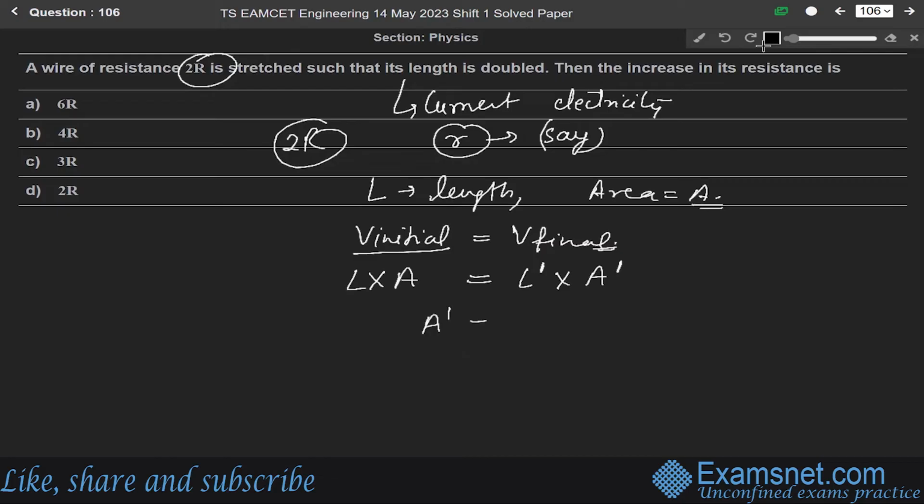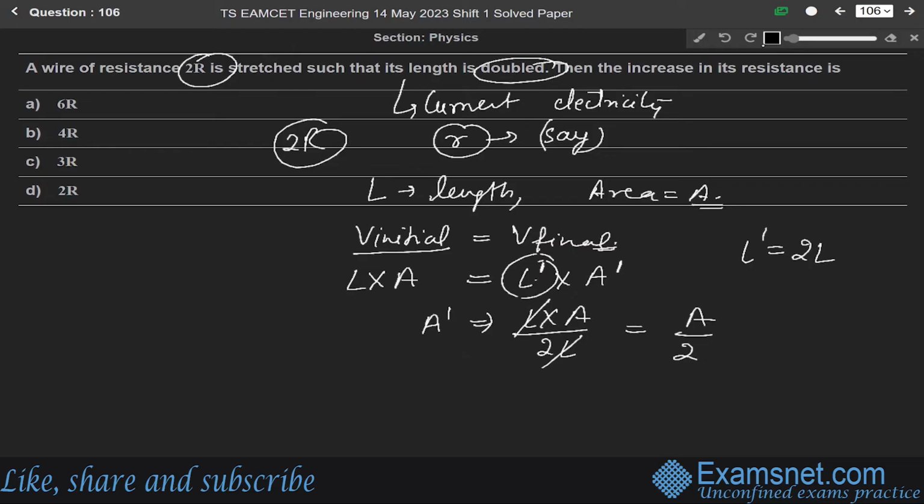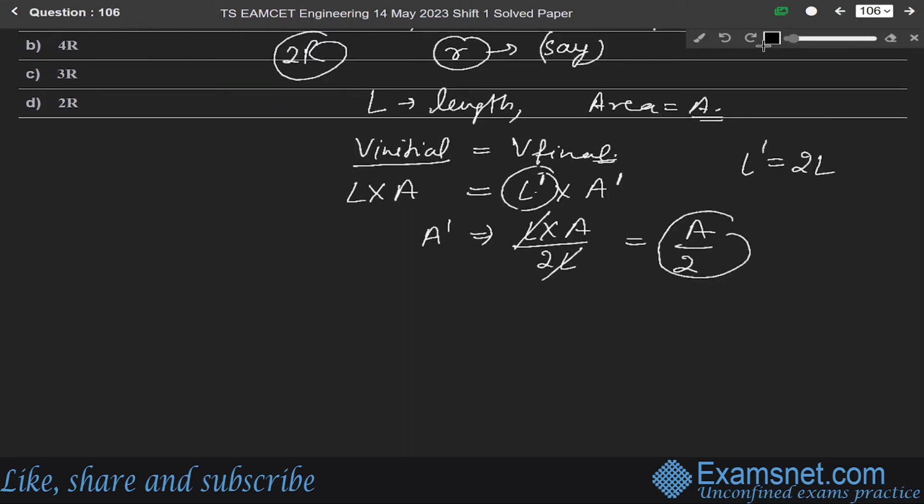So A dash equals L into A over L dash. L dash means the length is doubled, so in place of L dash we write 2L. L cancels, and we get A by 2. Means the new area is A by 2.